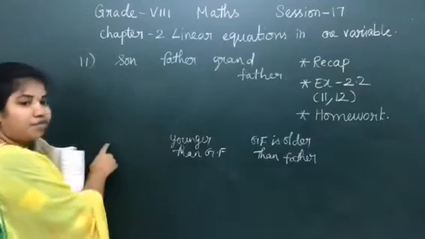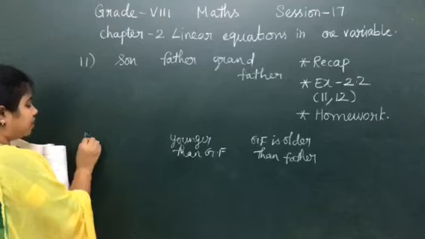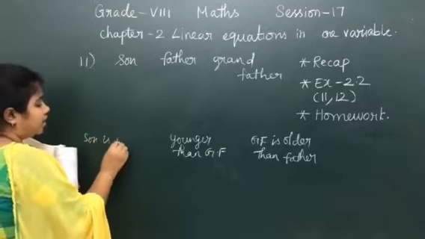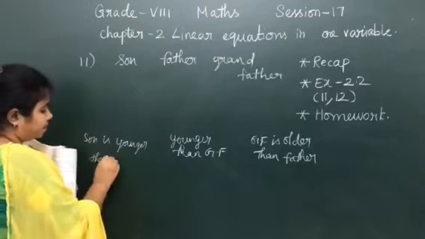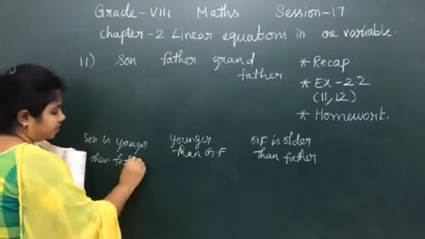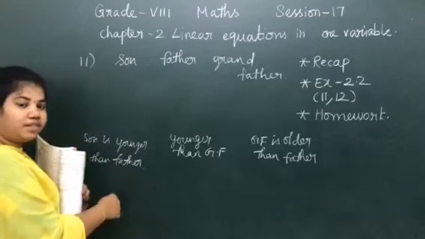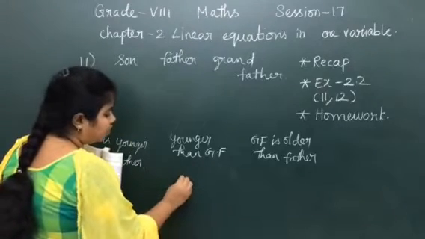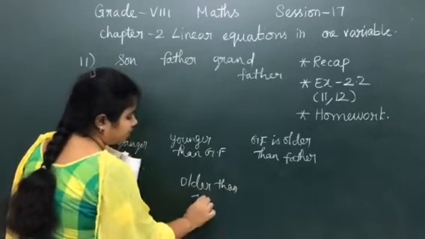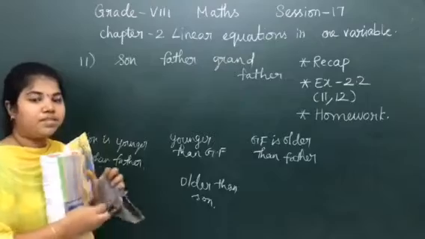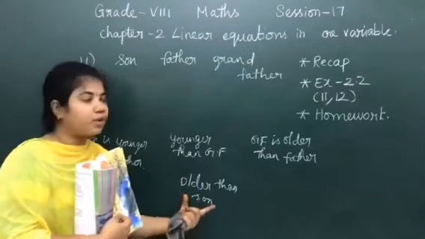When in terms of son, I have to compare the age of father, what will I say? Son is younger than father. In terms of father, when I have to say the son, how will I say? Father is older than son.